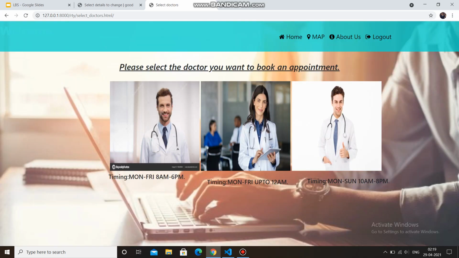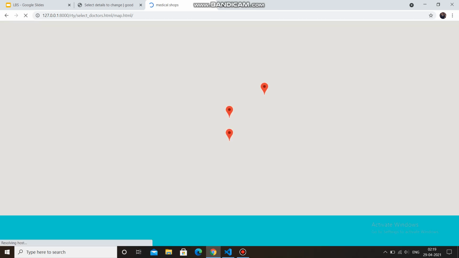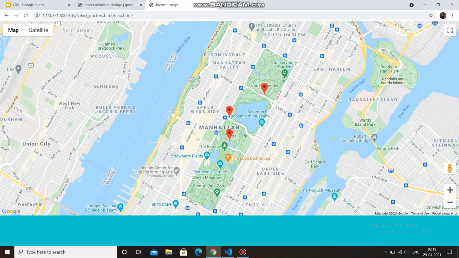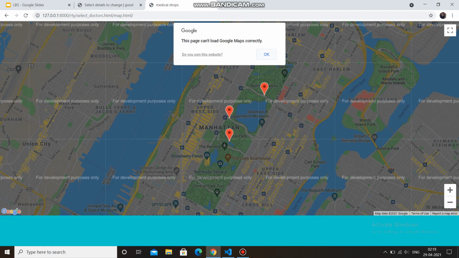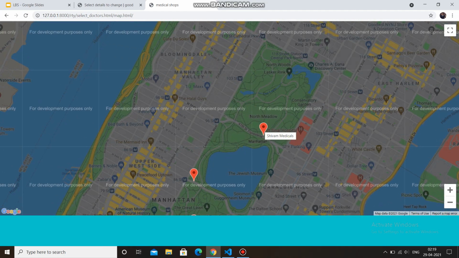So here he has to select the doctors of his choice and he can also get information about the timing of the doctors. Here he would be provided with a map which would give him the nearest location of the medicals in his vicinity.